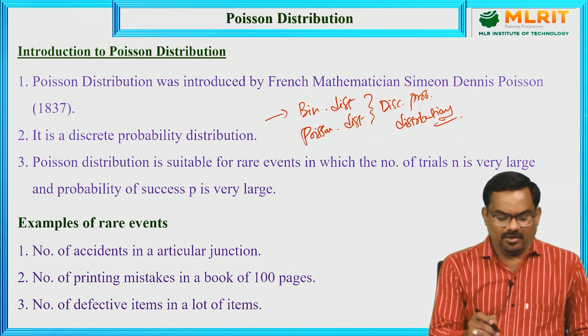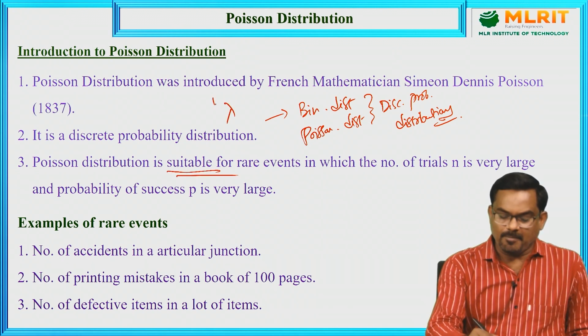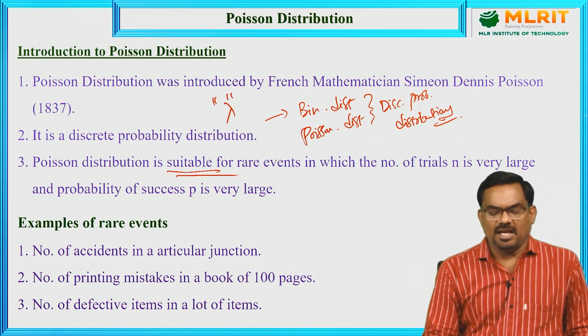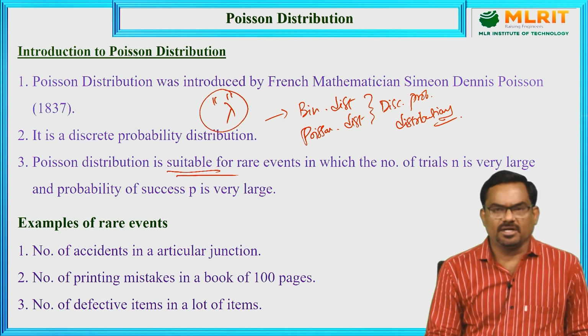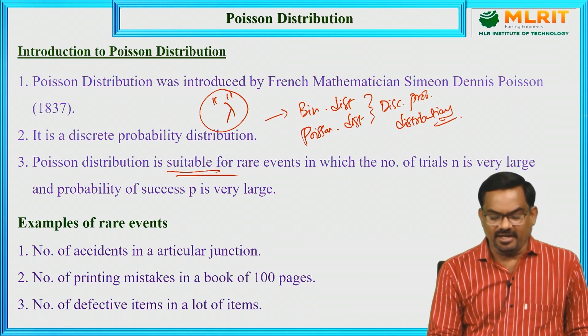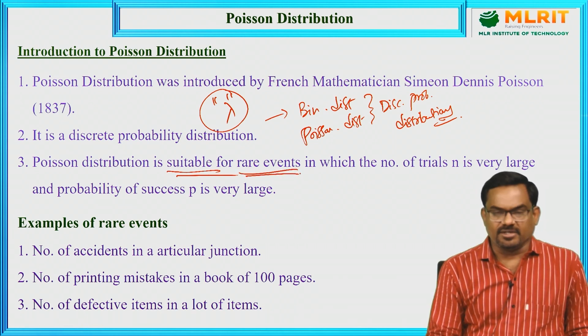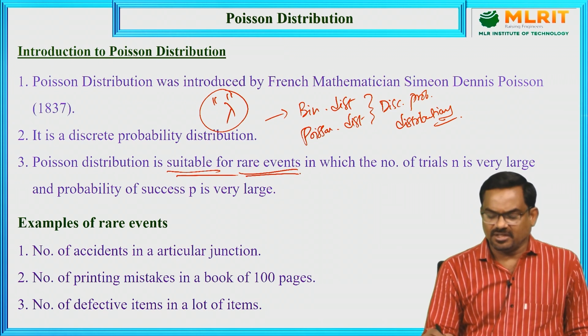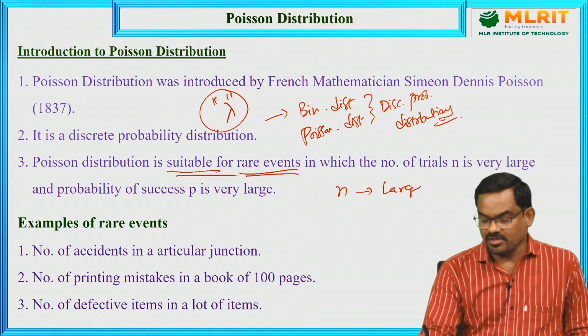In Poisson distribution, lambda is the parameter, which is a positive value. Poisson distribution is suitable for rare events, that means events in which the number of trials n is very large and the probability of success p is small.